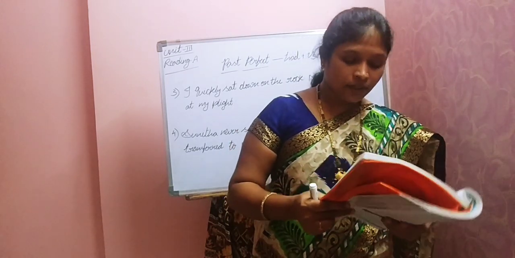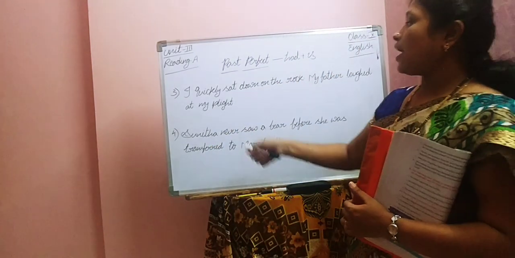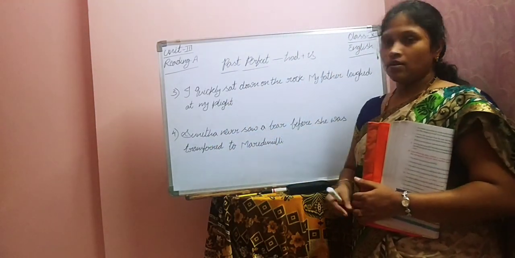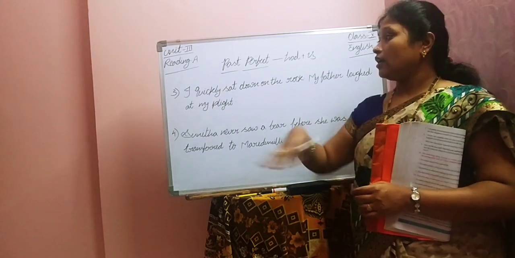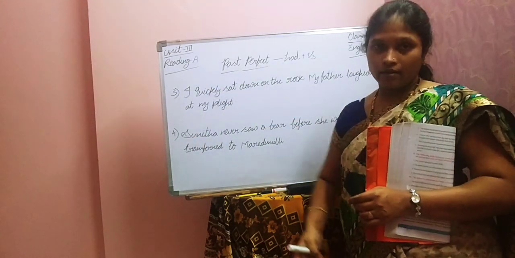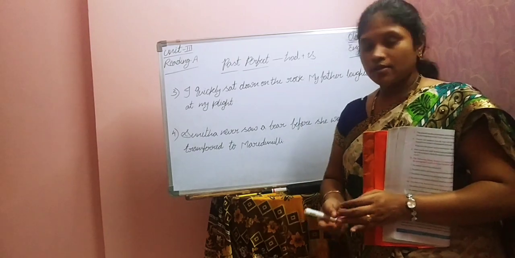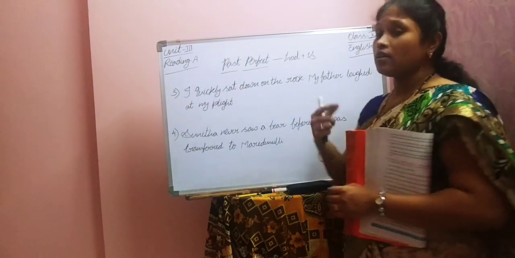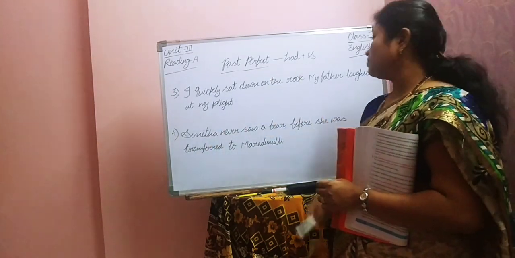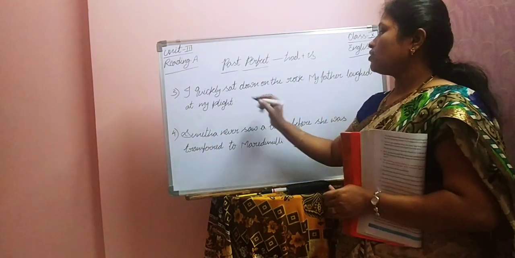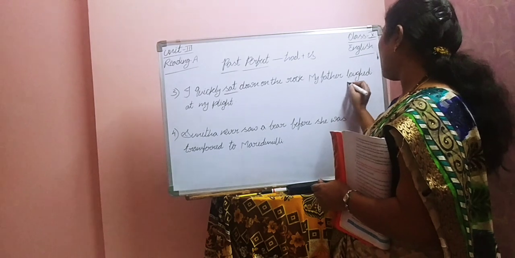So the example, I quickly sat down on a rock. Here the narrator quickly sat on a rock. At the same time, his father laughed at him. My father laughed at my plight. So two actions, if you observe, only sat, laughed.